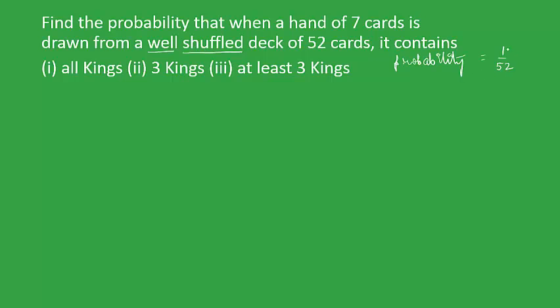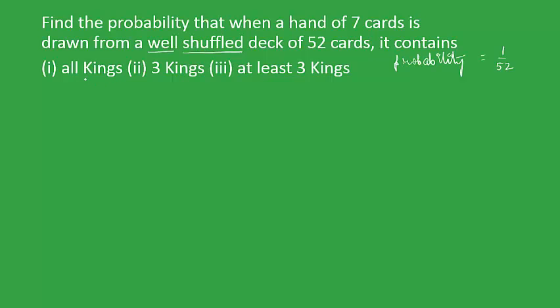That is, all the cards are equally likely to be picked, and picking a card is mutually exhaustive, that is, any one of the cards is always chosen. So let's try to calculate the first probability, that is, the probability of all kings.